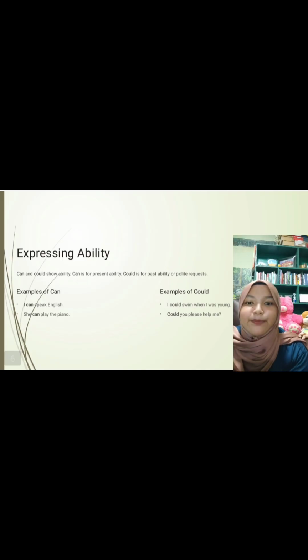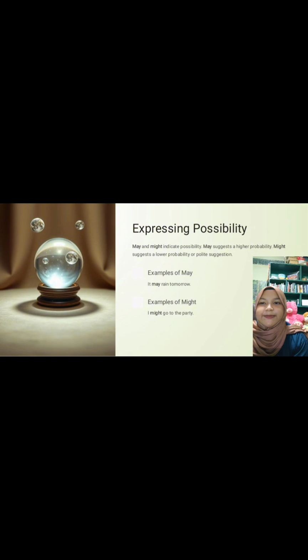Expressing possibility. May and might indicate possibility. May suggests a higher probability, might suggests a lower probability, or a polite suggestion. Example of may: it may rain tomorrow. Example of might: I might go to the party.